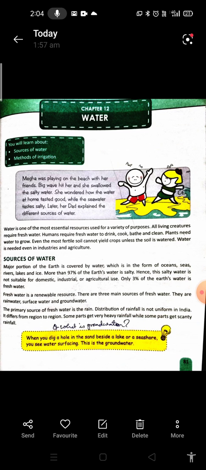In this chapter we will learn about the sources of water, means from where do we get water, where water comes from, and methods of irrigation. What are the uses of water?